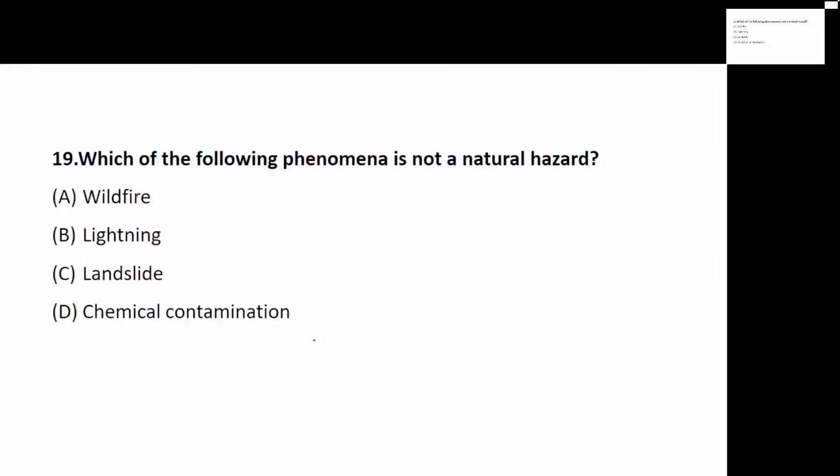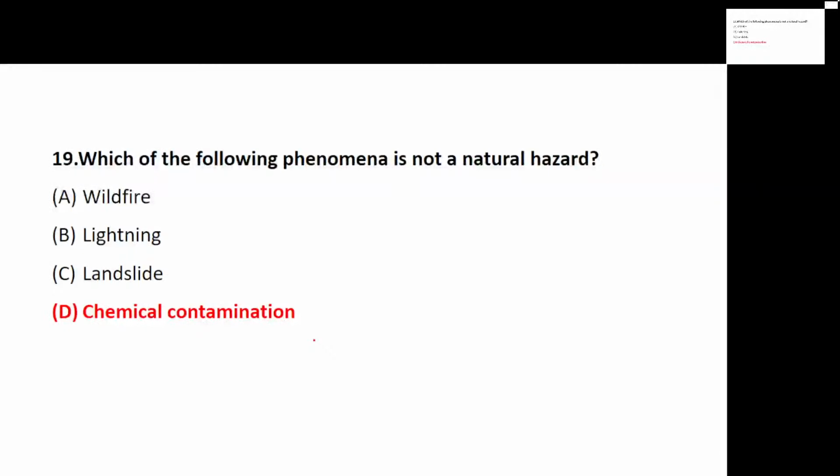Whether it is wildfire, lightning, landslide or chemical contamination. So yes, chemical, see, natural, no? So chemical contamination, yes, for question number 19, D, very good.